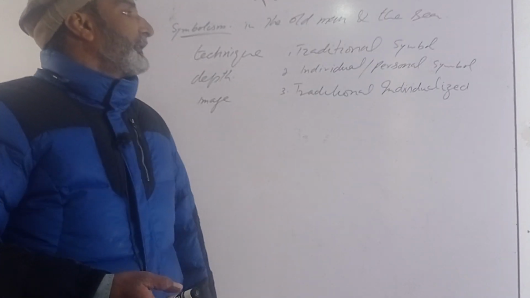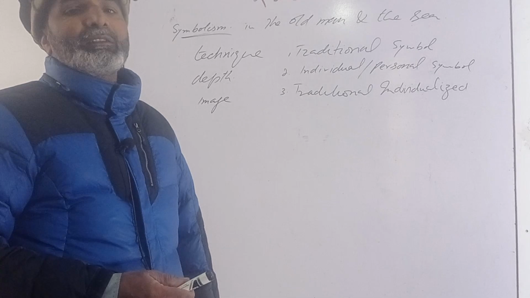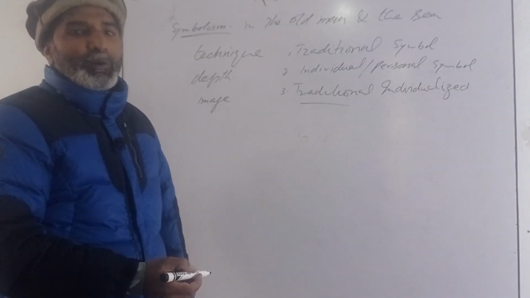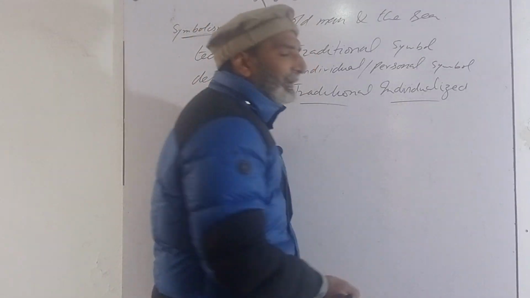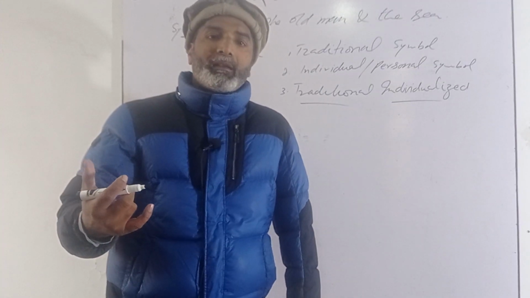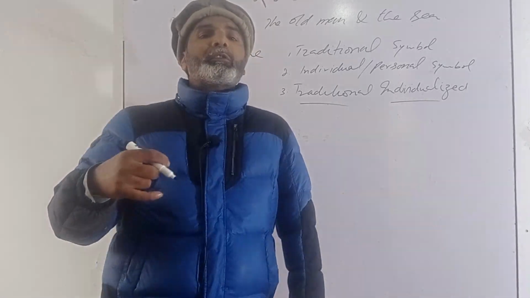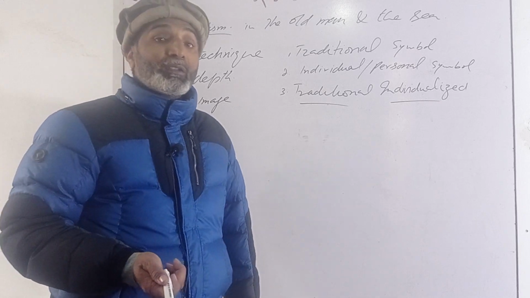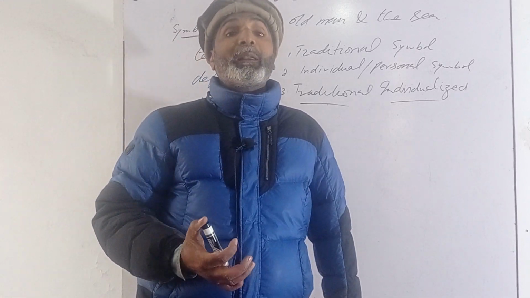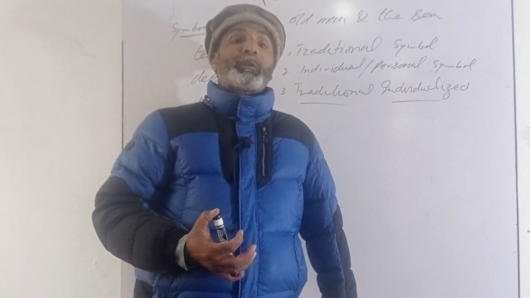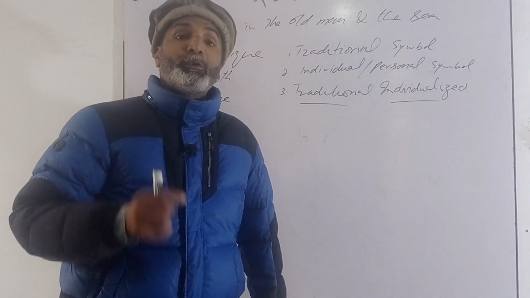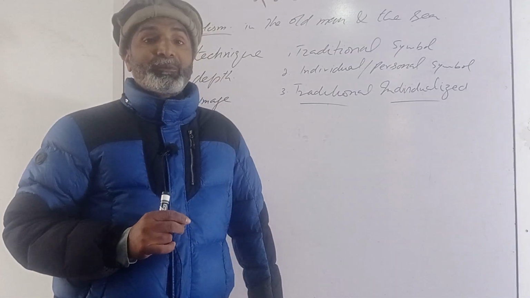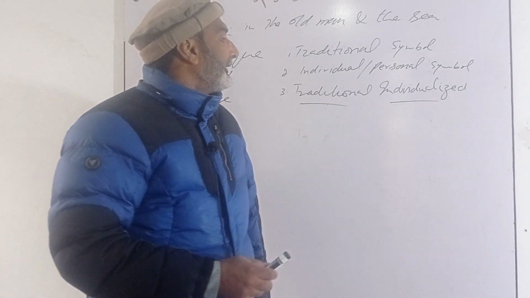Now the third one is traditional individualized symbol. ये वो symbol है. It is a symbol which is in tradition, but it is given some individual meanings by some writer. It is called a traditional individualized symbol. मुझे एक पंजाबी का शेर याद आ रहा है. सजना ने फुल मारया मेरी रूह फलक तक रोई, लोगों के पत्थरों की मुझे पीड़ जरा ना हुई. यहाँ फूल जो है, it becomes the symbol of hatred.